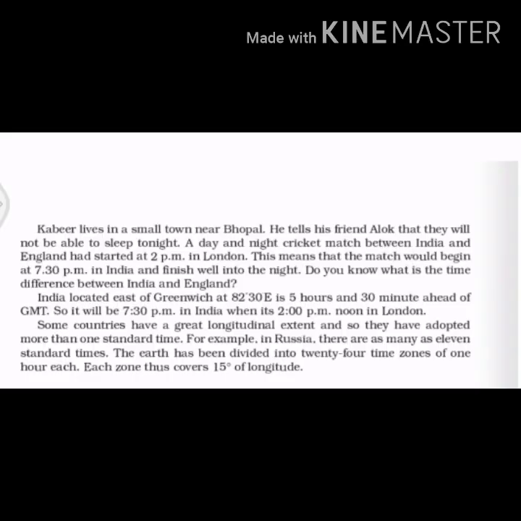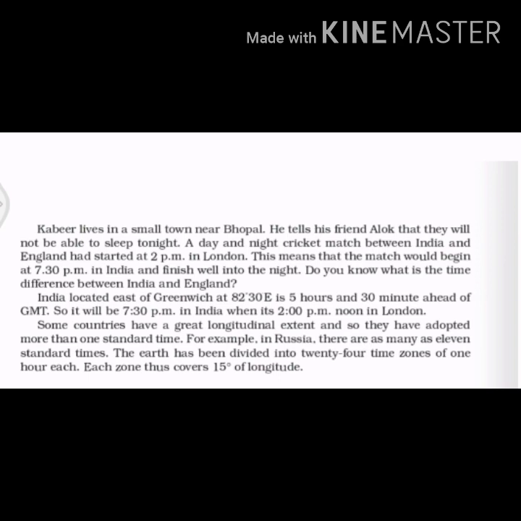Now let's take one more example to understand the time difference between different countries. Kabir lives in a small town near Bhopal, and he tells his friend Alok that they will not be able to sleep tonight because a day and night cricket match between India and England has started at 2 p.m. in London. This means that the match would begin at 7:30 p.m. in India and it will finish well into the night. Do you know what is the time difference between England and India? Why will the match begin at 2 p.m. in London and 7:30 p.m. in India?